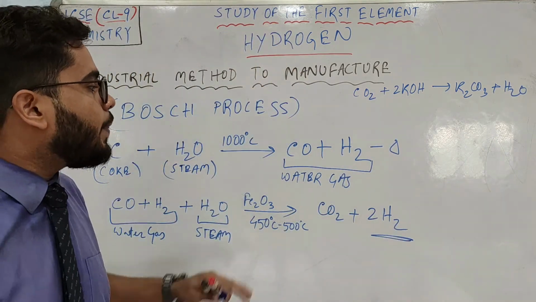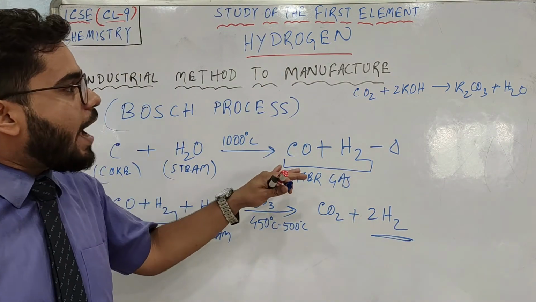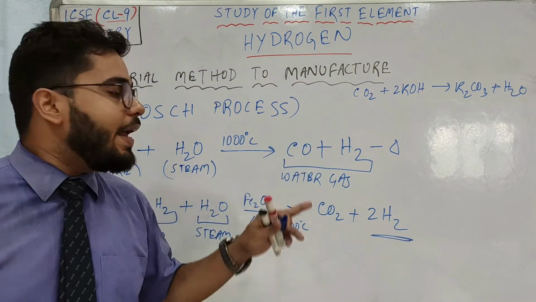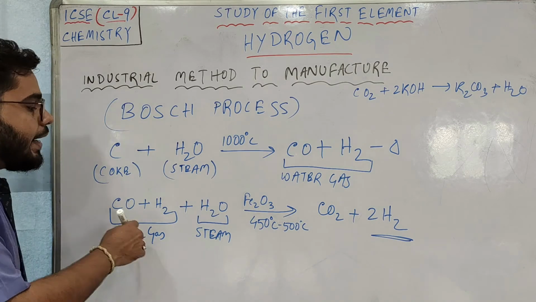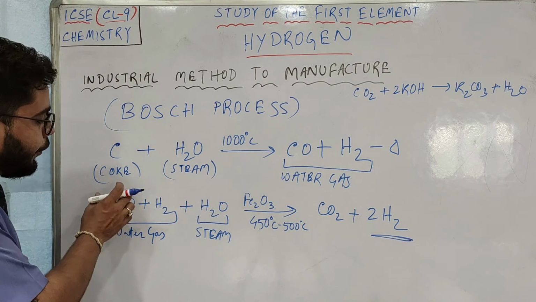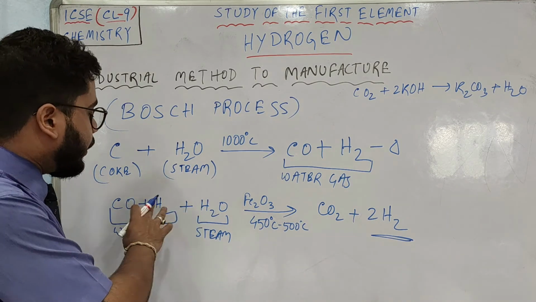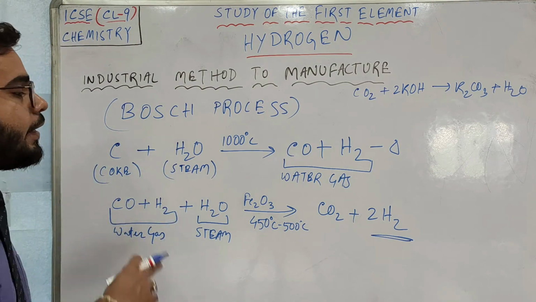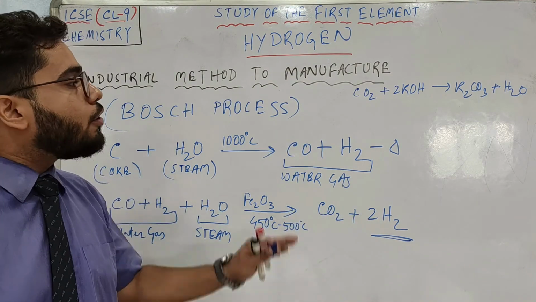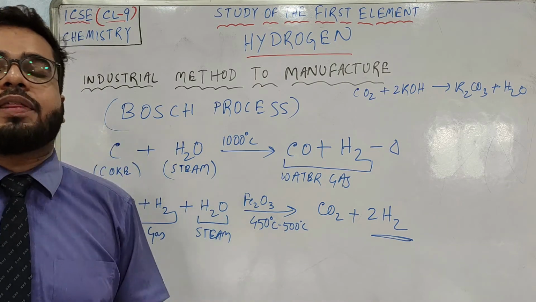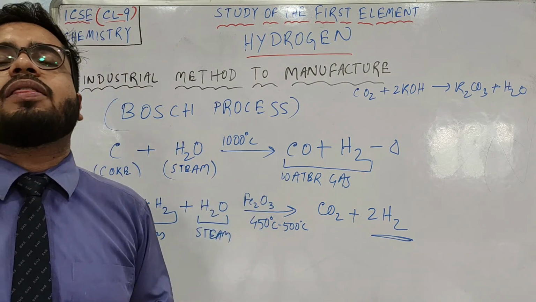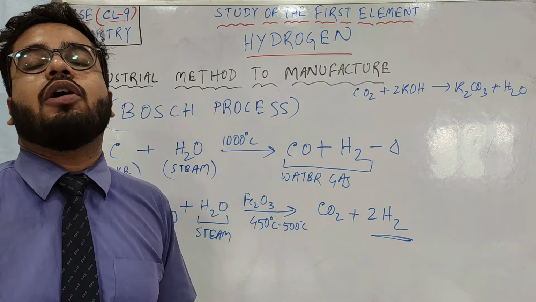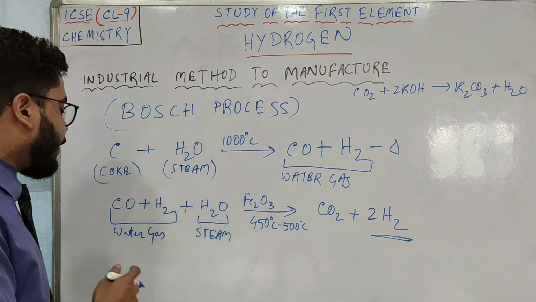Then again, from the very first step, you have taken the water gas, and in the water gas you have carbon monoxide also. So there are possibilities of some unreacted carbon monoxide to be mixed with the hydrogen gas. So you have to remove carbon monoxide also. To remove carbon monoxide, you need to pass the gas through the solution of ammoniacal cuprous chloride.